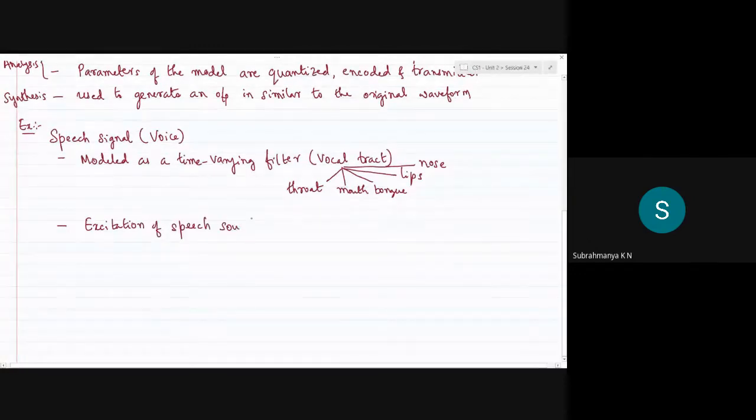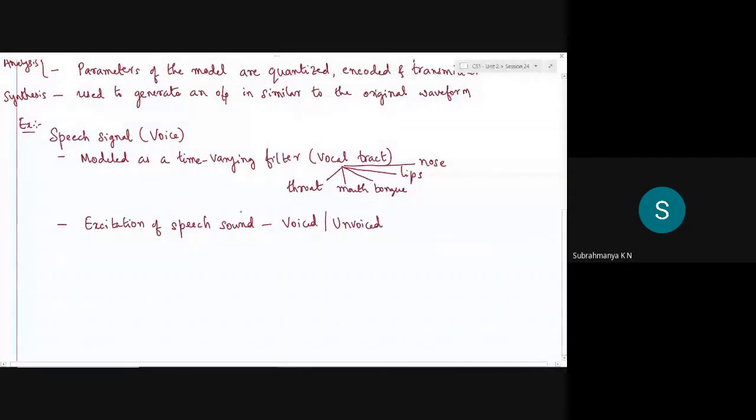This excitation of speech sound, as we know, can be either voiced or unvoiced. As I speak here, I can make a sound which doesn't convey anything, or certain non-voice pauses. So the speech sounds involve either voiced sounds or unvoiced sounds.